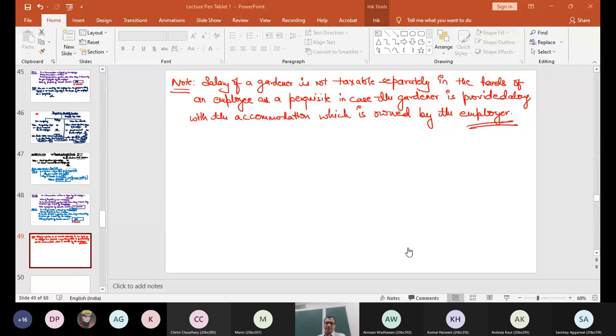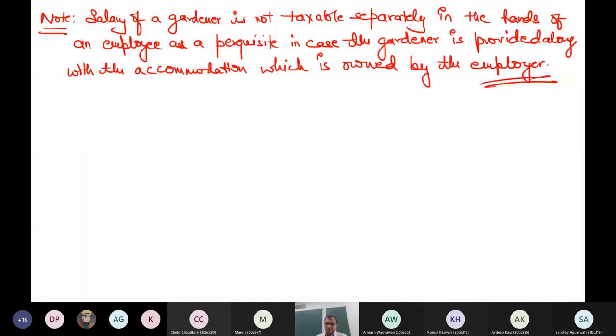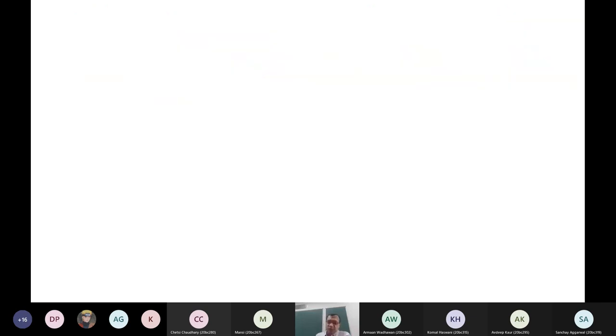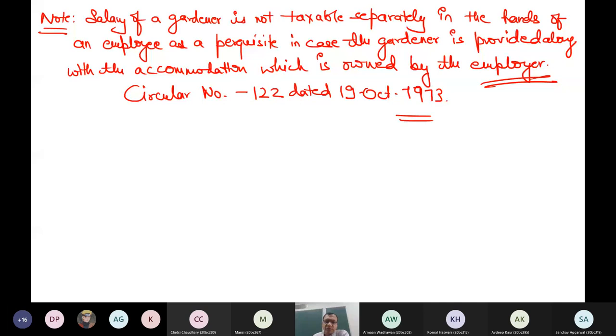So can you please tell the circular number again? Circular number? Yes, sir. It was circular number 122 dated 19th October 1973. All right, sir. Thank you. For examination, you are not supposed to learn these things. That's only for your knowledge. Otherwise, for exam purposes, you are not supposed to learn these things. Anyhow, if you want to note down the circular number, it is 122 dated 19th October 1973.